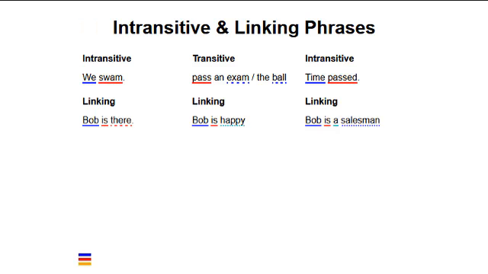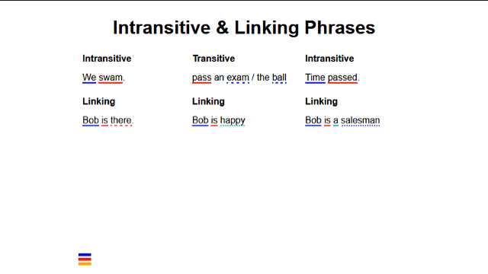Linking verbs are also intransitive. There are several linking verbs, but the main one is the verb to be. Consider the statements, Bob is there. Bob is happy. Bob is a salesman. The words happy and salesman are called subject complements. The term is meant to explain that the noun salesman is not an object. The term complement is related to the meaning of words, and the meanings of subject complements are based on the subject and not the linking verb.